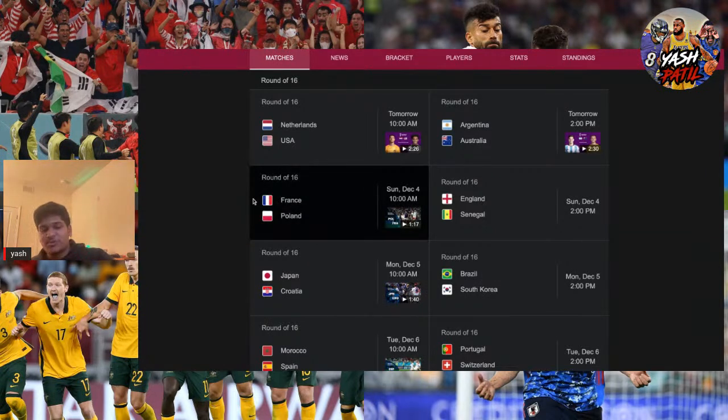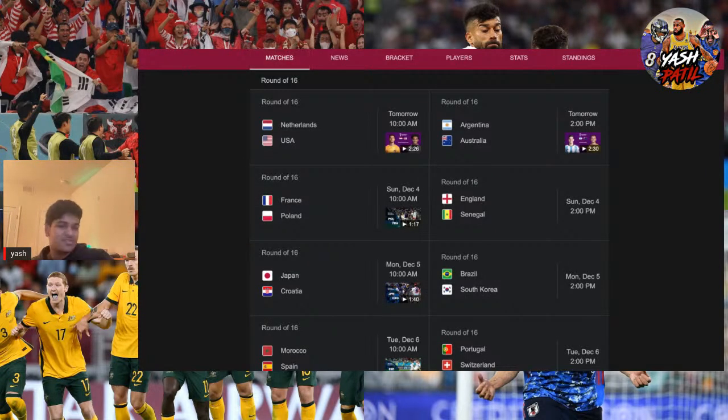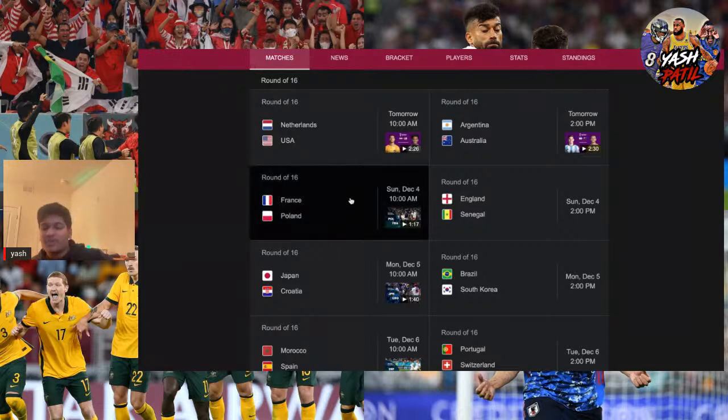Okay, so I have France winning this. I think 2-1 in 90 minutes. I don't think this is gonna go to extra time, but I have France winning that. I think Mbappe is gonna score a brace, and then Lewandowski is gonna score one.